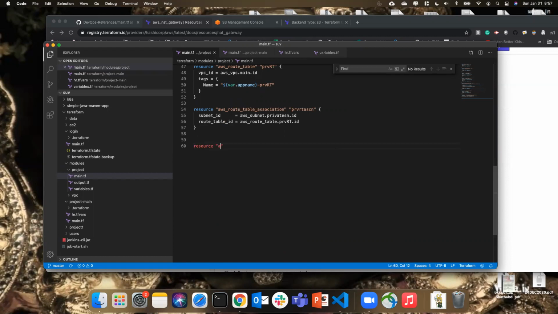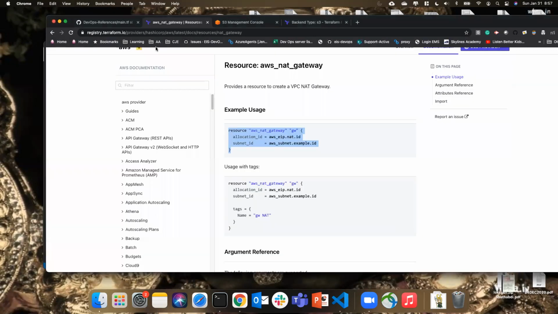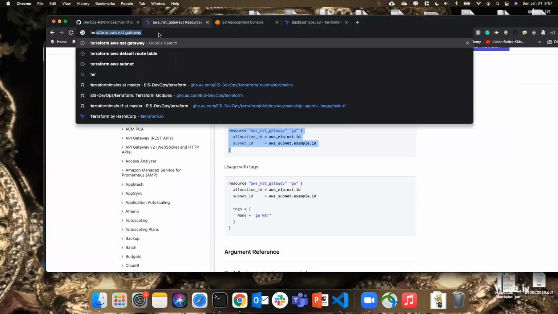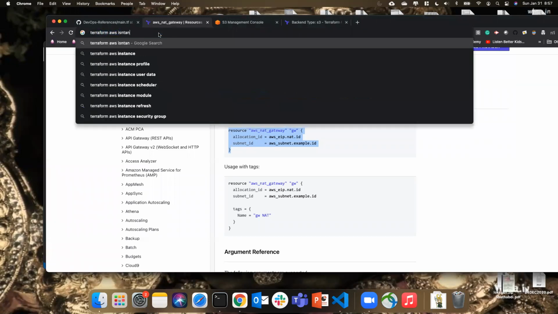So resource aws_instance, right? We know the AWS instance resource, so let's check it. Terraform AWS instance.